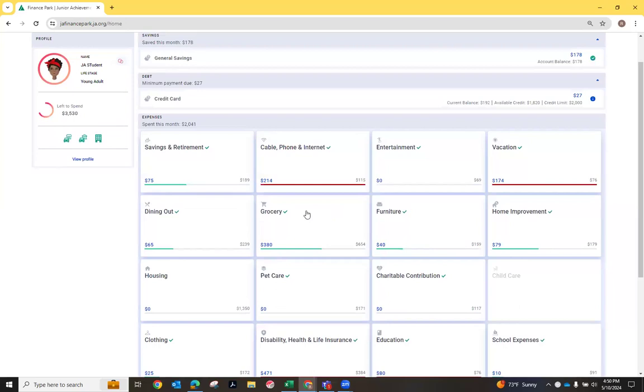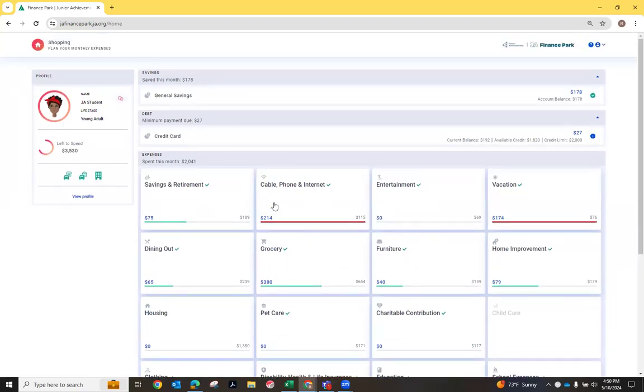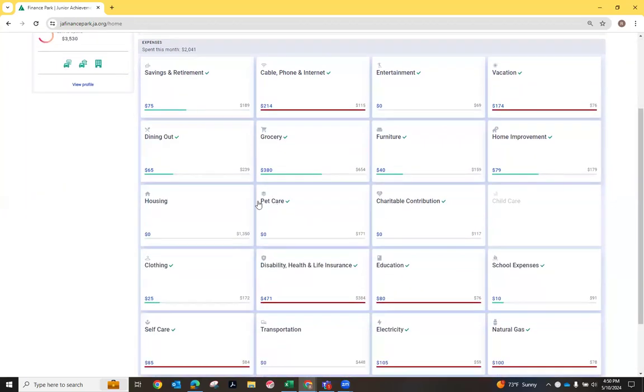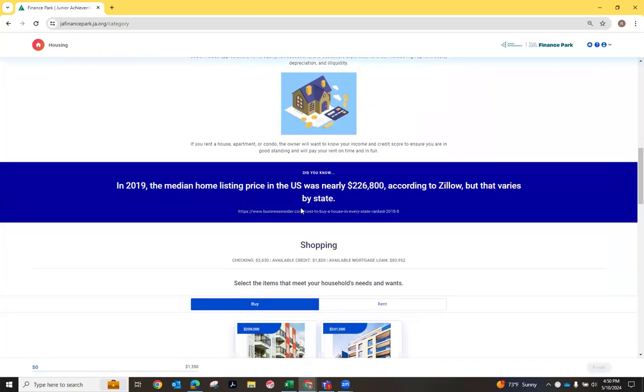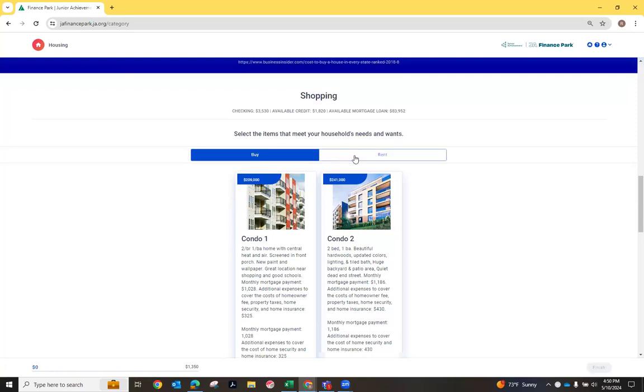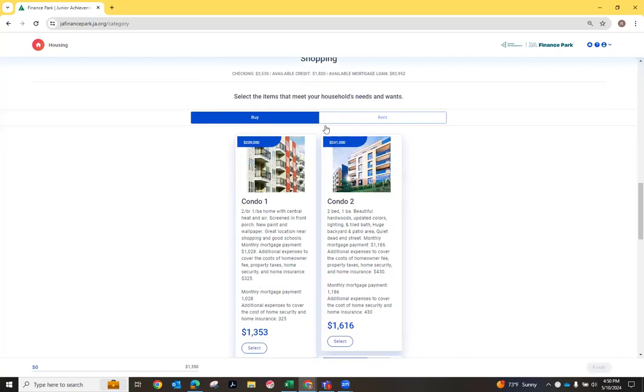Okay. All of those scenarios are randomly selected. So you can be married with kids, you can be single with kids, etc. And that's just randomly assigned. So I haven't yet purchased my housing. One thing I want you to notice is when they drill into here, there's often more than one tab to consider. And up here you can see I have $3,500 left in my checking account and I have a mortgage loan of $83,900. So as I scroll down, I can buy a house up to $83,900 or I can choose to rent.